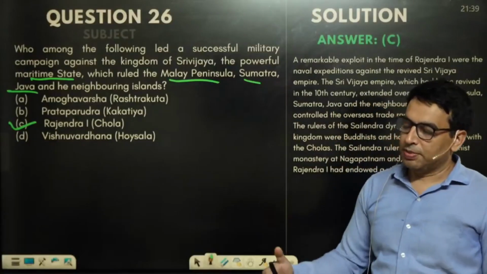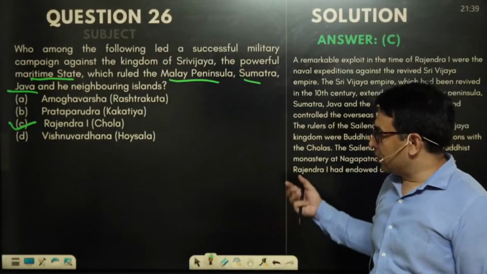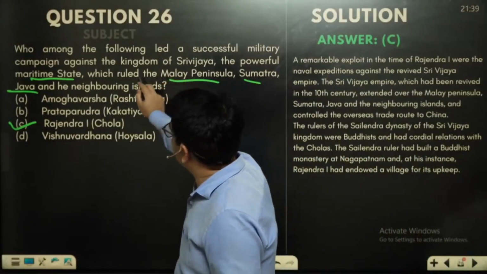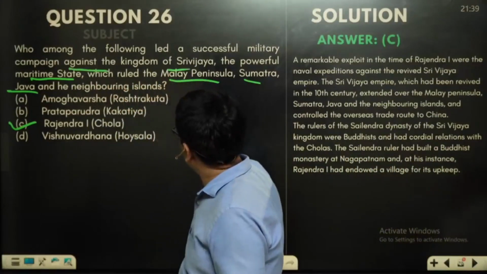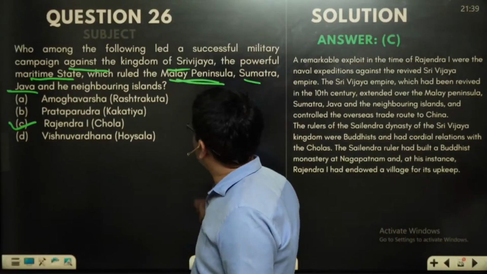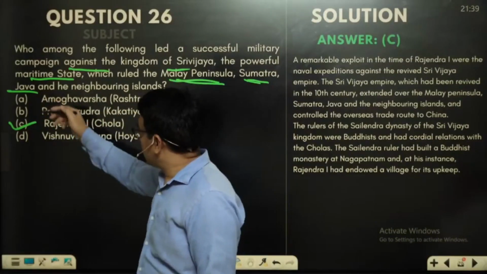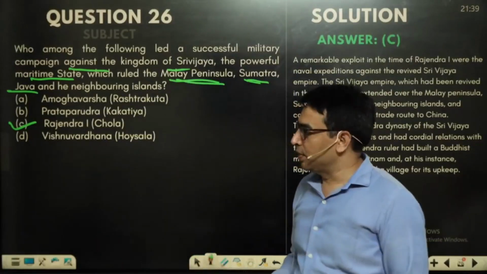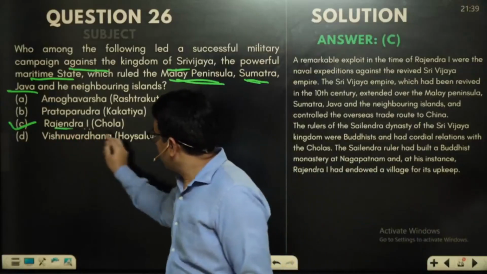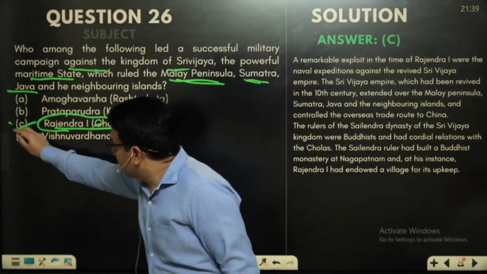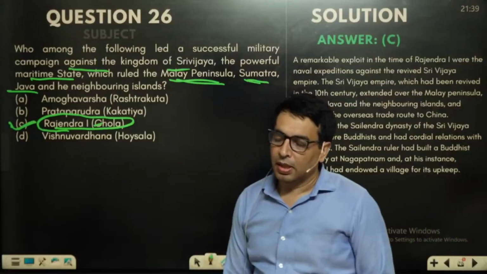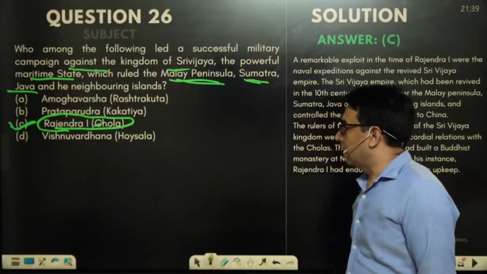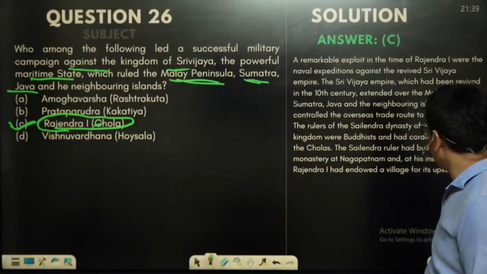For some time they ruled Sri Lanka, and they also fought a maritime war or campaign for the Malay Peninsula, Sumatra and Java, so that trade would be facilitated with China. So Rajendra first is the answer. This is a very simple question, and it is very much there in old NCERT as well as new NCERT.